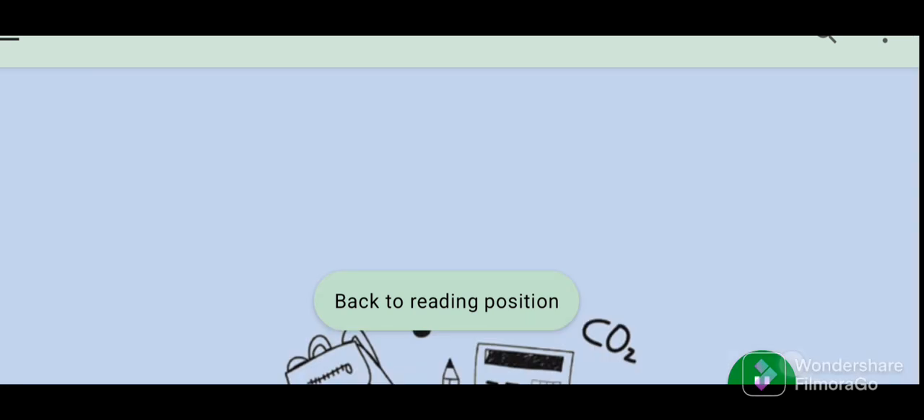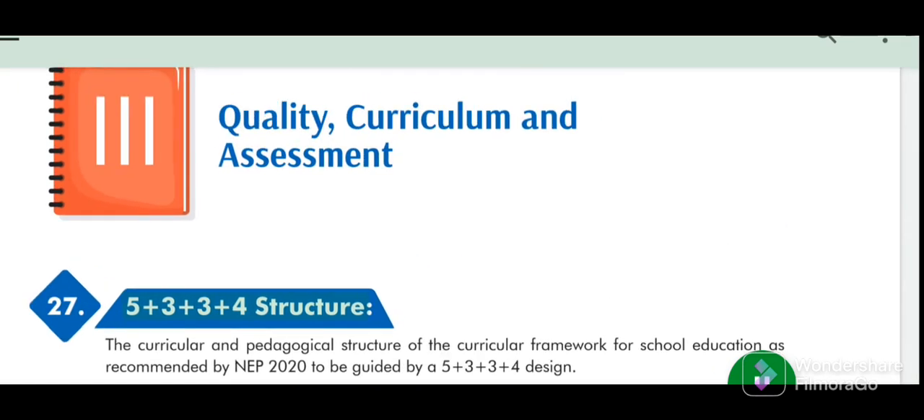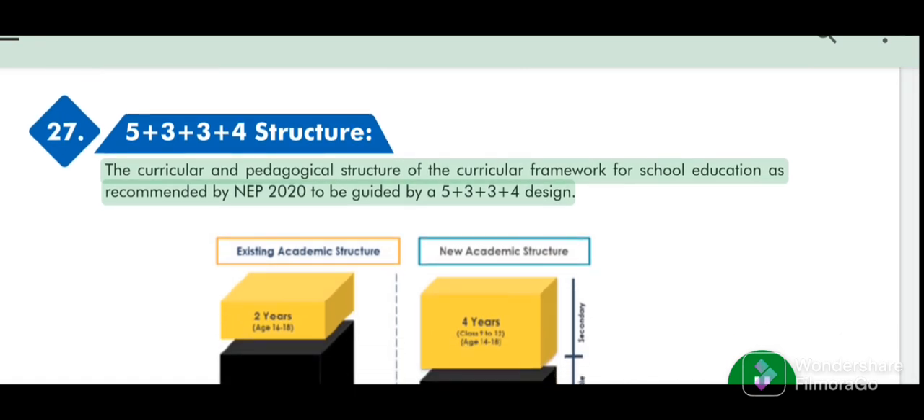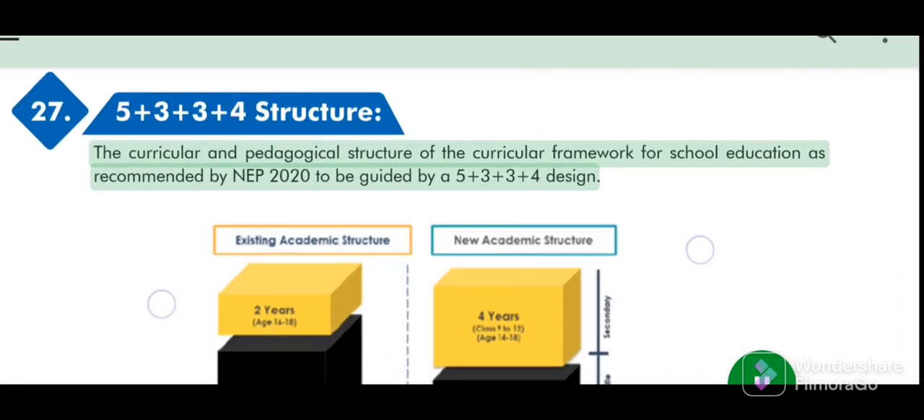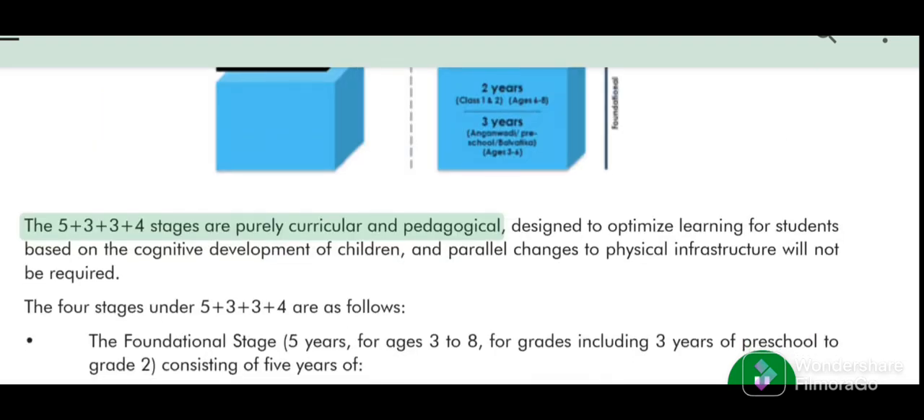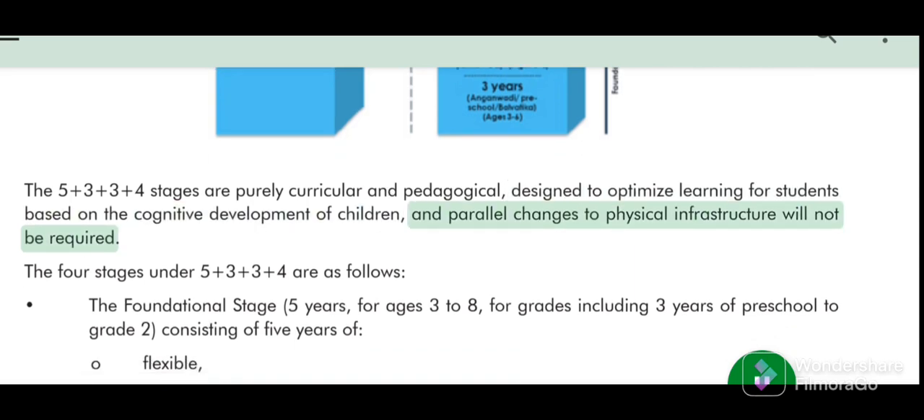Quality, curriculum and assessment. Glossary of educational terminologies, definitions commonly used in school education. 27. 5+3+3+4 structure. The curricular and pedagogical structure of the curricular framework for school education is recommended by NEP 2020 to be guided by a 5+3+3+4 design. The 5+3+3+4 stages are purely curricular and pedagogical, designed to optimize learning for students based on the cognitive development of children, and parallel changes to physical infrastructure will not be required.